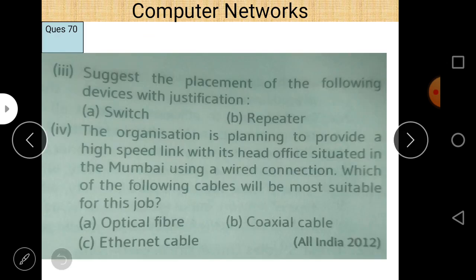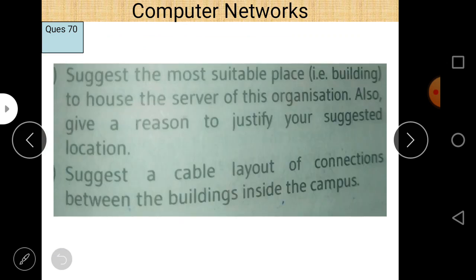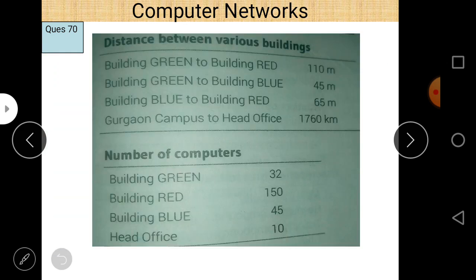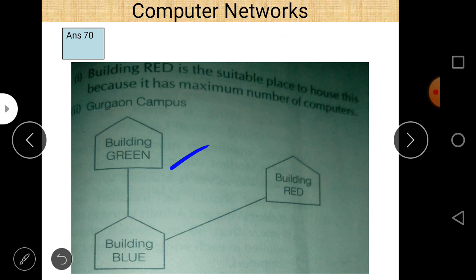Next is the cable layout of the network, where different buildings are connected to each other. We can easily see that building red contains the server, and we have to connect building blue and building green. So first of all, make 3 blocks: building green, building blue, and building red, connect all of these, and mark the distances.